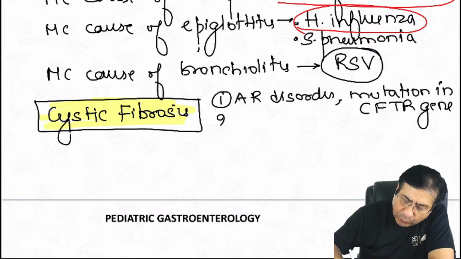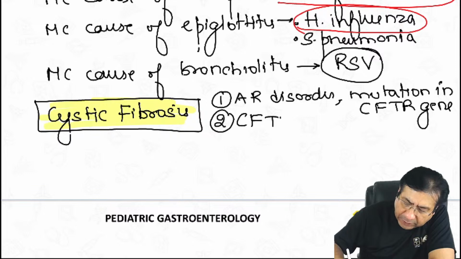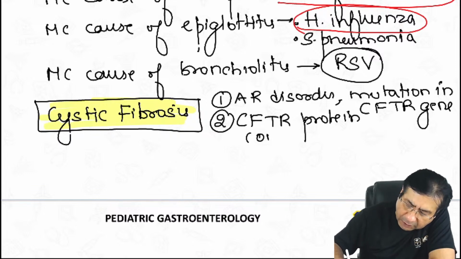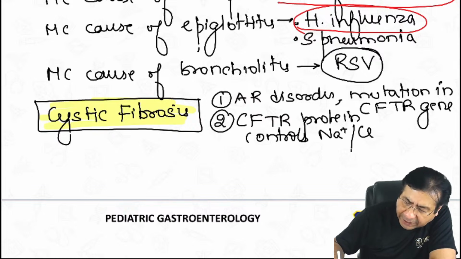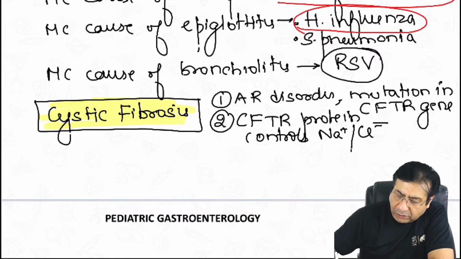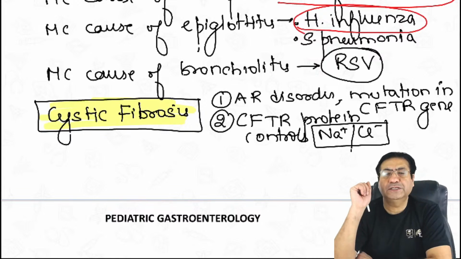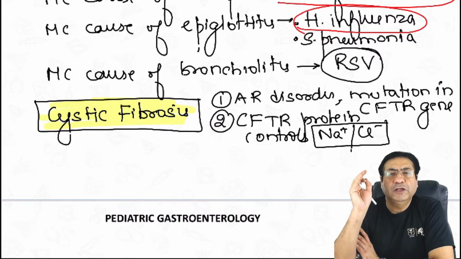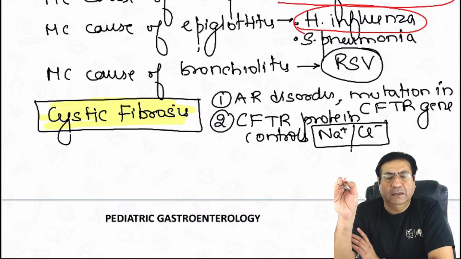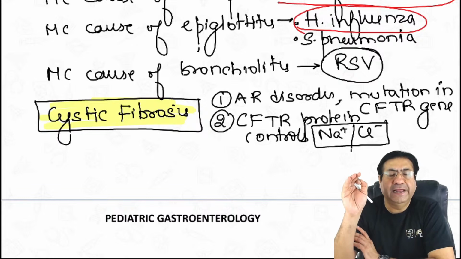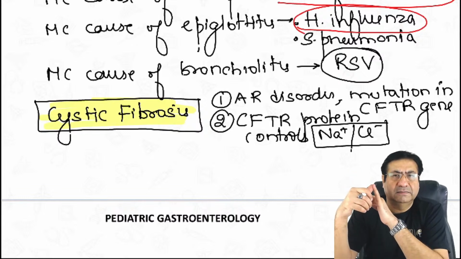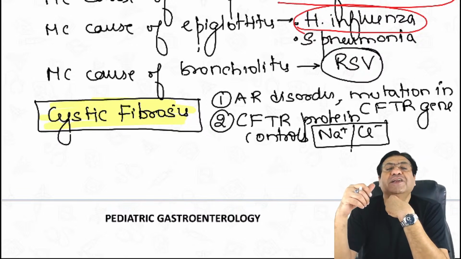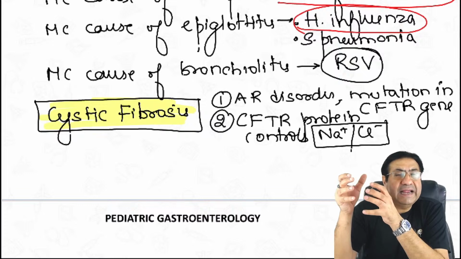And this CFTR protein controls the movement of sodium and chloride across different hollow ducts of the body, like the pancreatic duct, like the bile duct, like the respiratory tract, like the intestine.